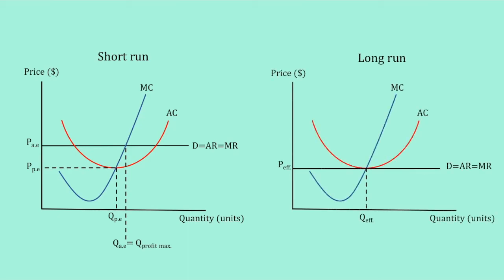In the long run, however, as firms will be earning normal profit, both efficiencies are met because the MR curve, the AC curve, and the demand curve intersect at one point. Hence, in the long run, perfect competition will produce at a point where it is productively efficient as well as allocatively efficient. That is it for perfect competition.